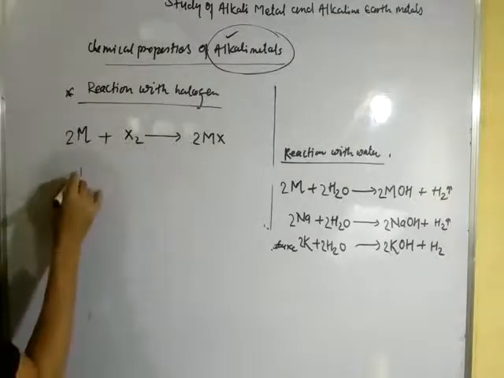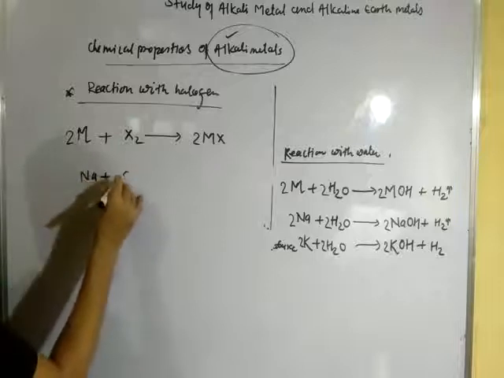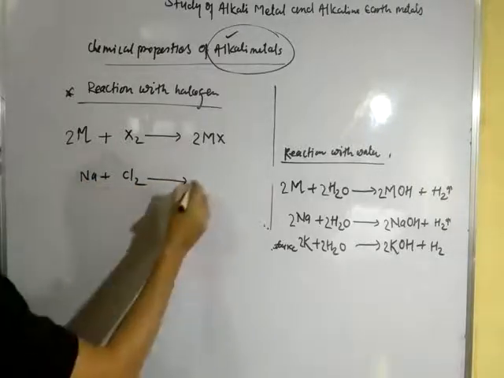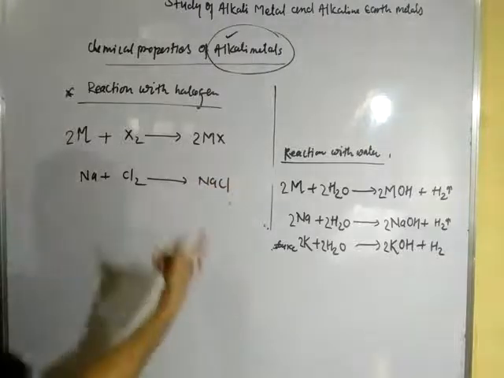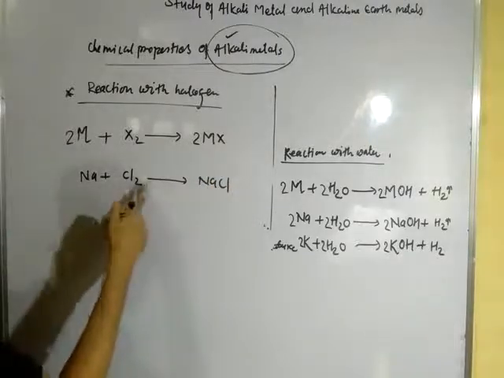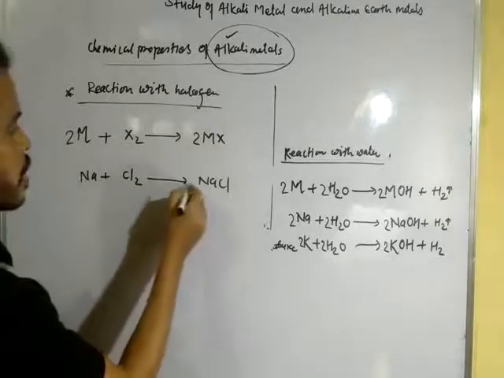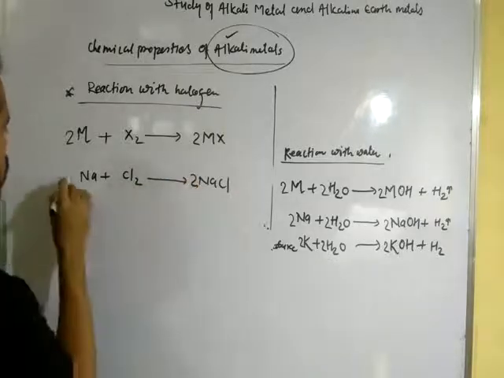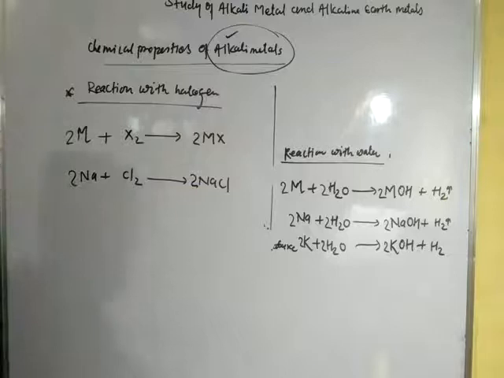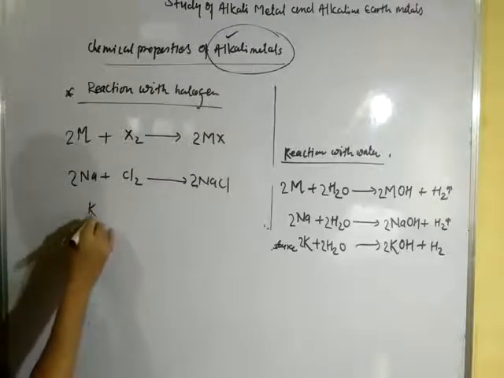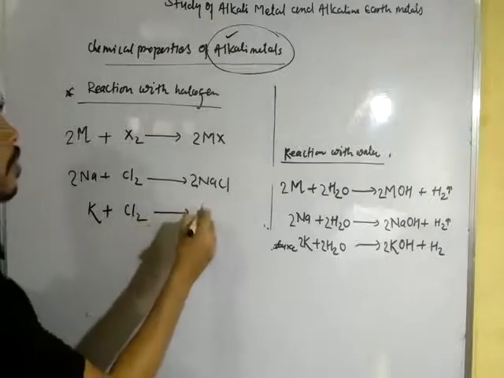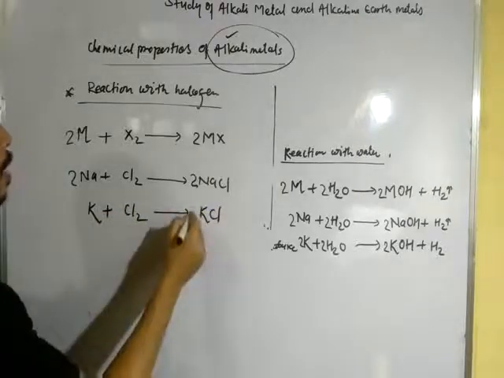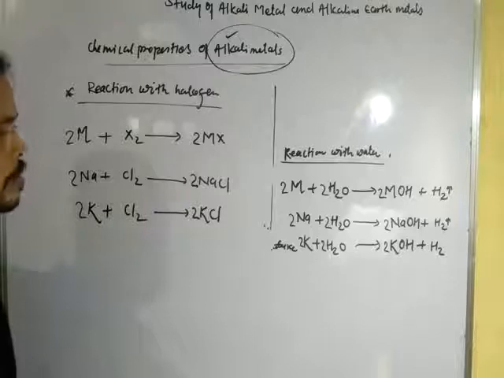Now take an example here. Metal you can take here sodium, when treated with chlorine forms sodium chloride NaCl. Okay, dear student. So to balance the chlorine atom on the right hand side, multiply with 2, also this side is 2. This reaction is 1. Take another example: potassium is treated with chlorine, it forms potassium chloride KCl. To balance this reaction you can multiply.